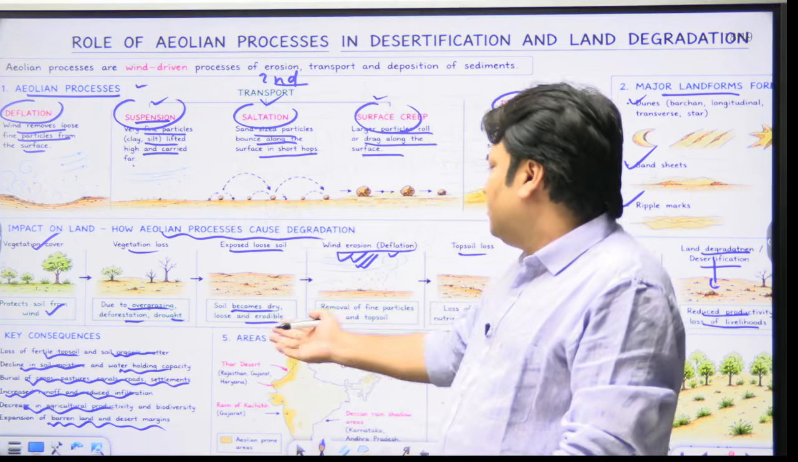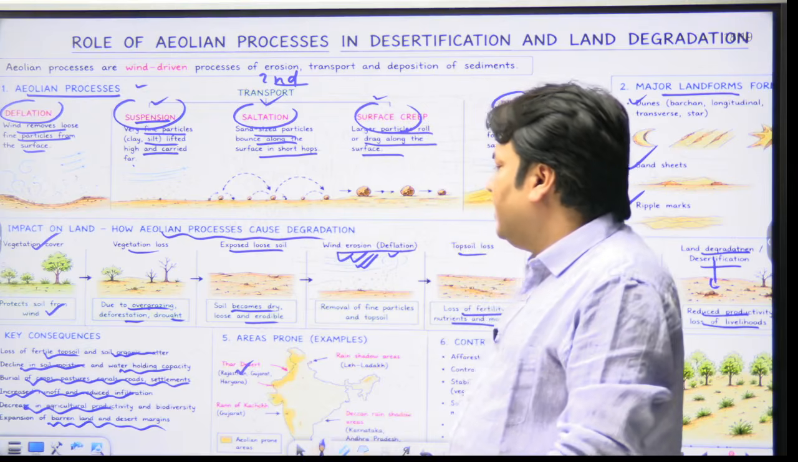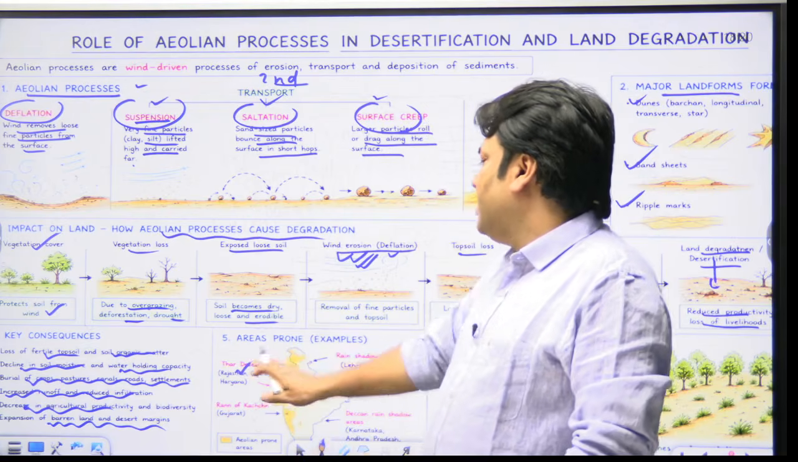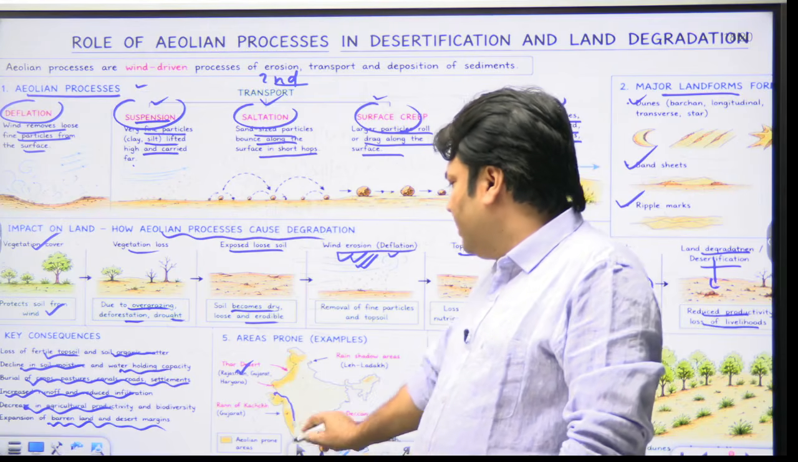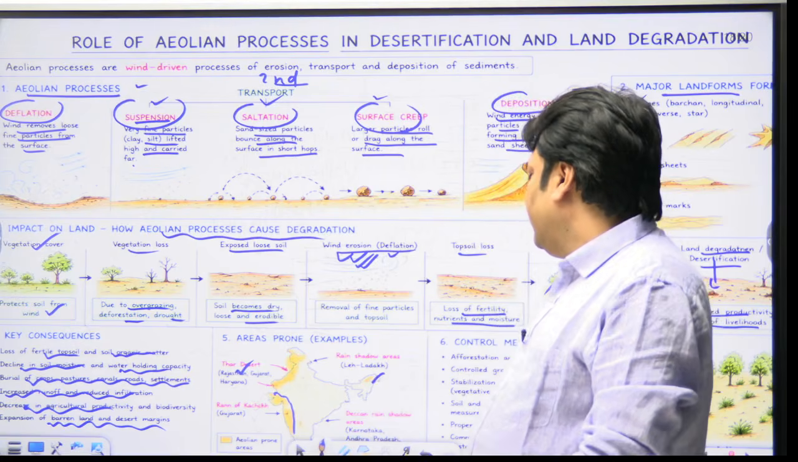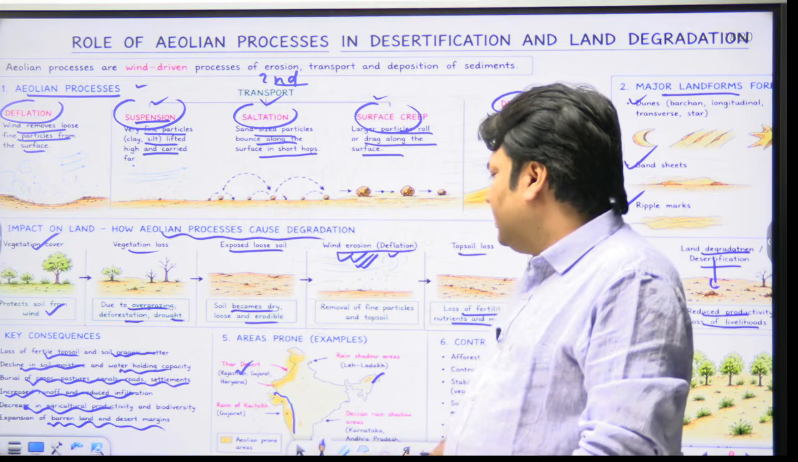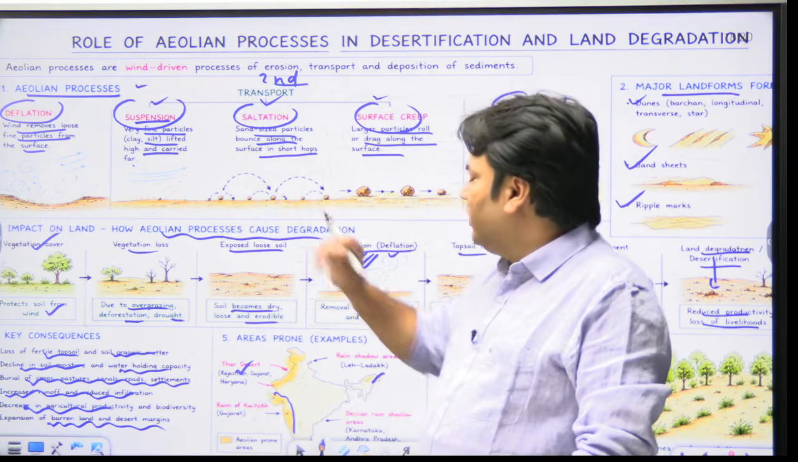Okay. What are the most prone areas here? The best example, an excellent example, is the Thar Desert, covering the areas of Rajasthan, Gujarat and Haryana. Also prone are the Rann of Kutch, Gujarat, Leh Ladakh, rain shadow area, and the Deccan rain shadow area of Karnataka and Andhra Pradesh. You can say these are the areas prone to Aeolian processes.